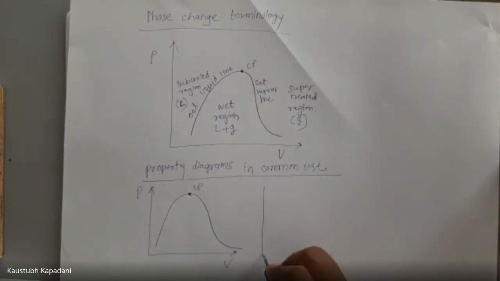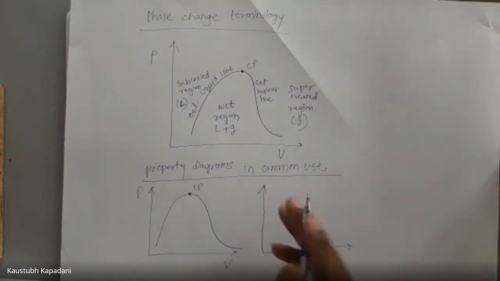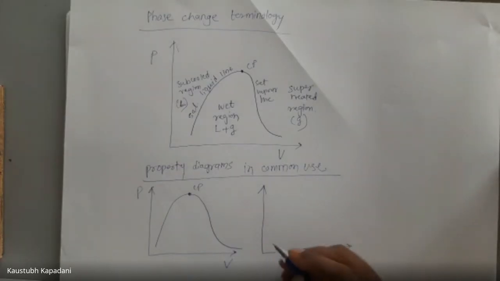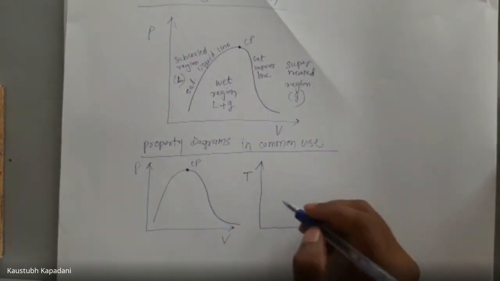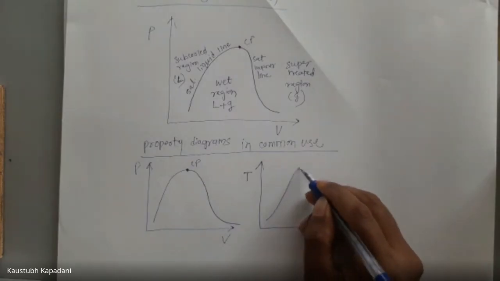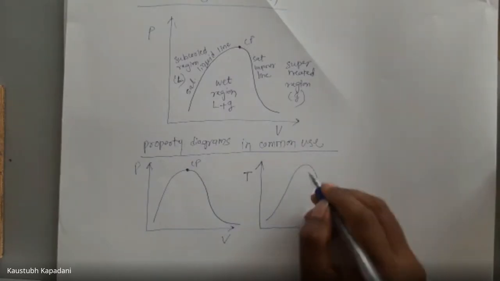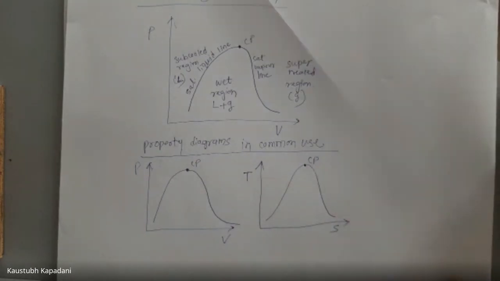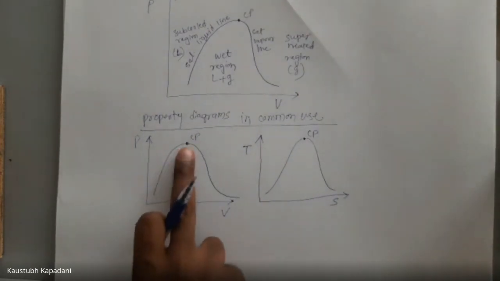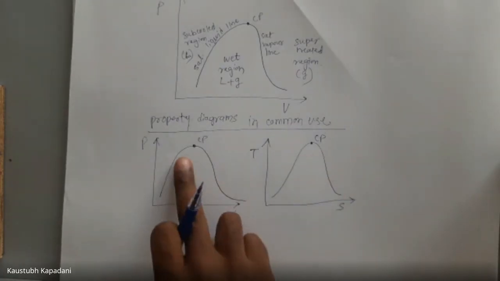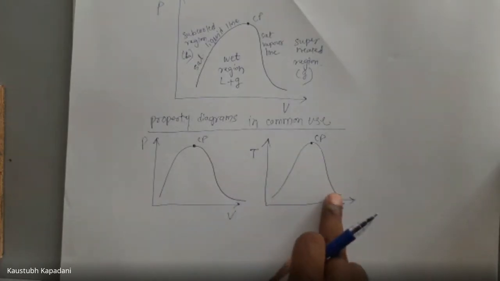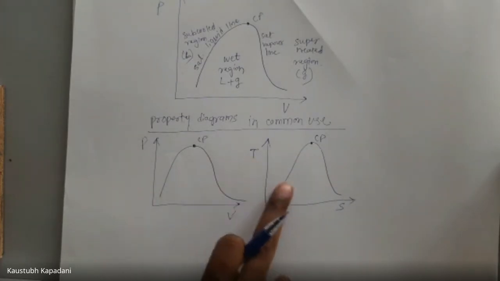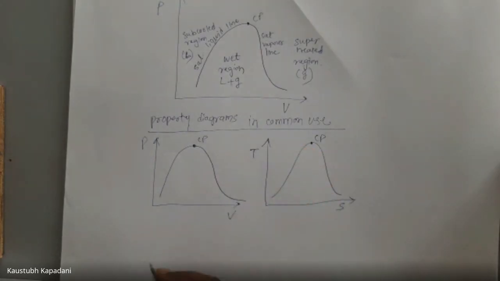There is another diagram that we use for analysis of steam formation, that is the TS diagram, temperature versus entropy diagram, which is also an important diagram. It looks like this. The same curve I had drawn here, with the same properties I have plotted here. On the TS diagram, this curve will look like this.